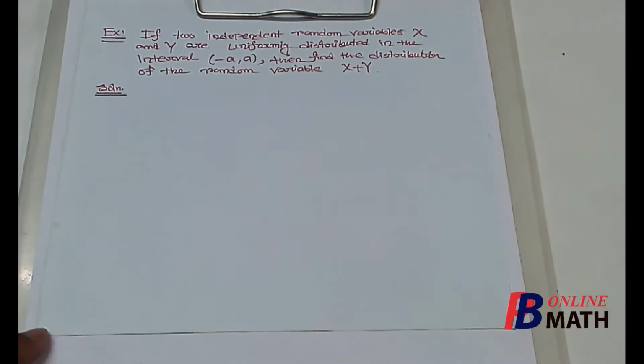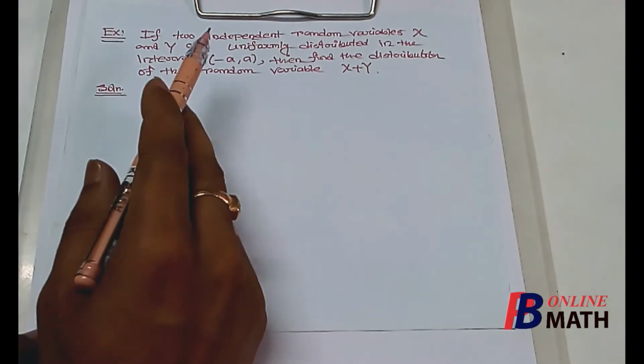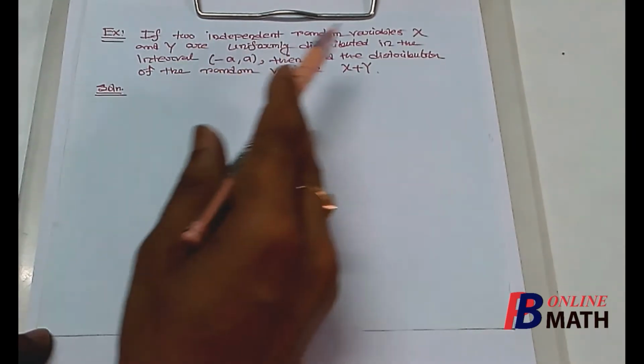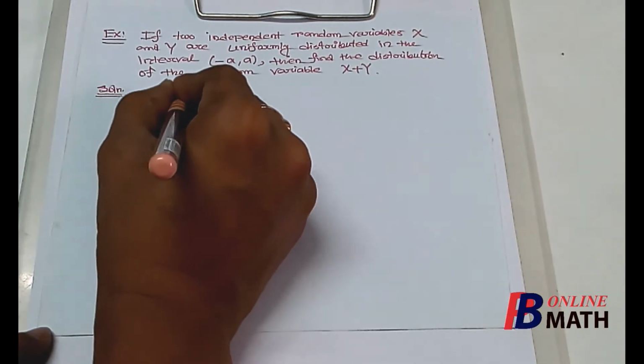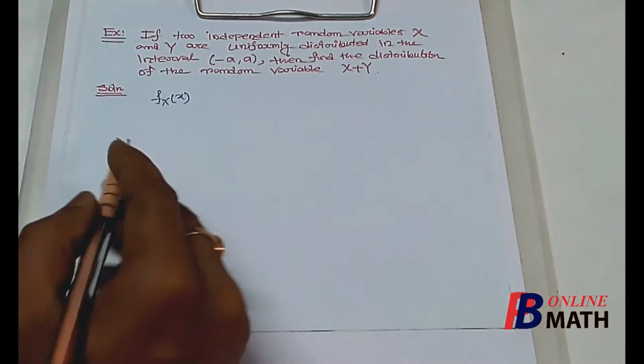Now we know from one dimensional distribution that if a random variable x satisfies uniform distribution in an interval a to b, then its PDF is f x equal to 1 by b minus a when x varies from a to b and 0 otherwise. So in this case, the individual distribution of x, we shall denote it by f x of x. Actually this is the marginal distribution of x.